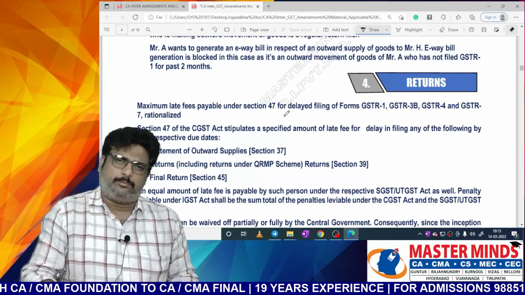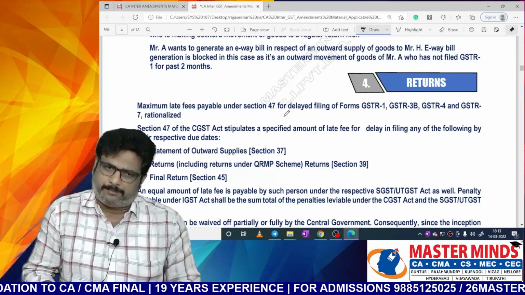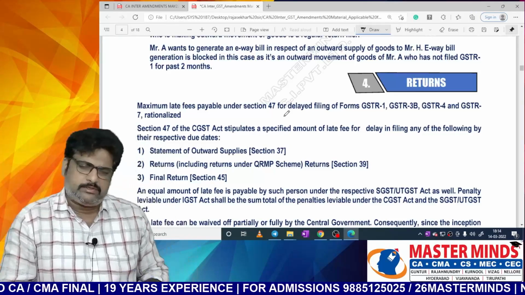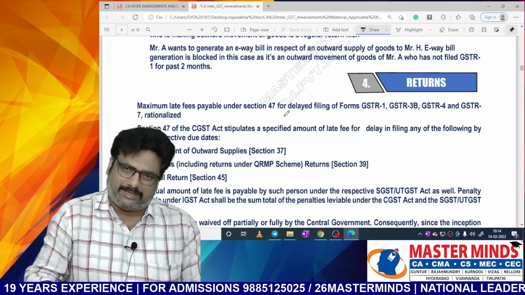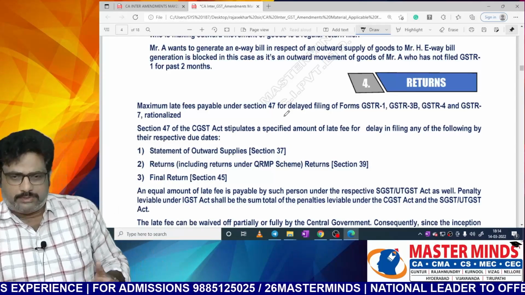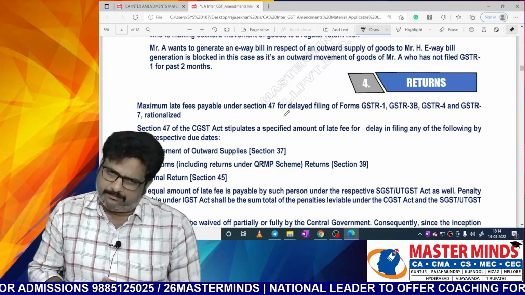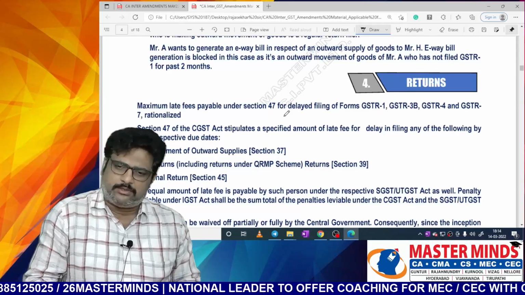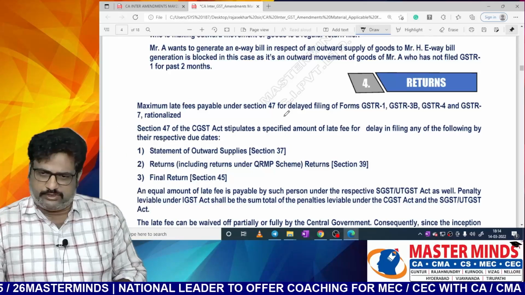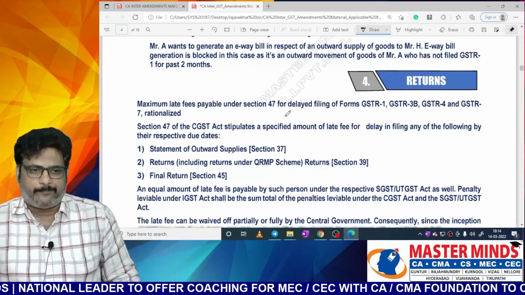Per day 100 rupees or 5,000, whichever is lower, will be paid as late fee under CGST, and the same type of late fee will also be levied under SGST. Now, the maximum late fee payable for delayed filing of GSTR 1, GSTR 3B, GSTR 4 and GSTR 7 is rationalized now.